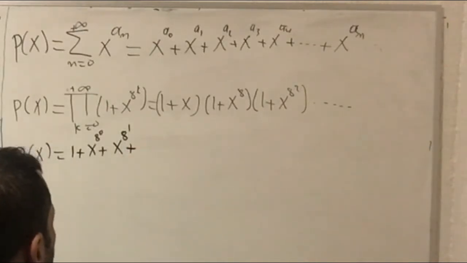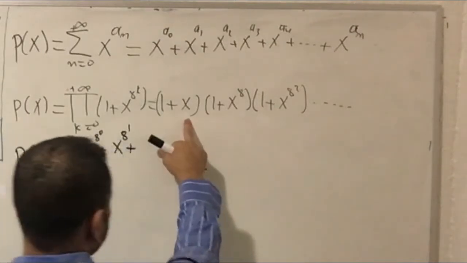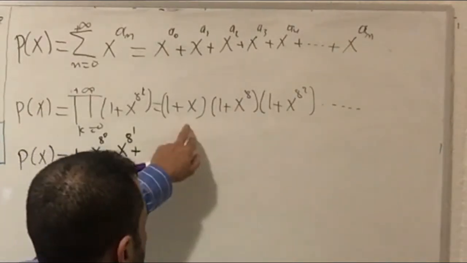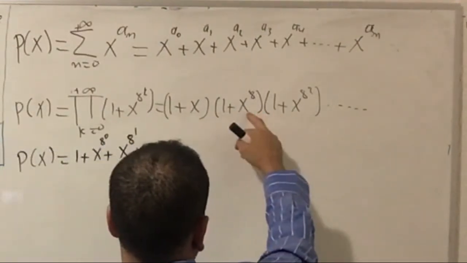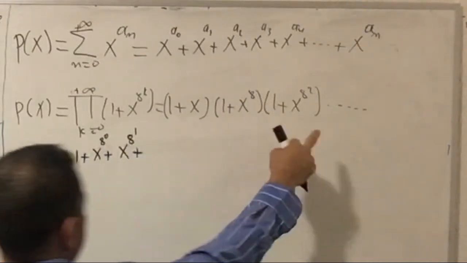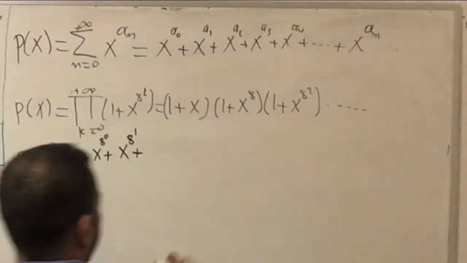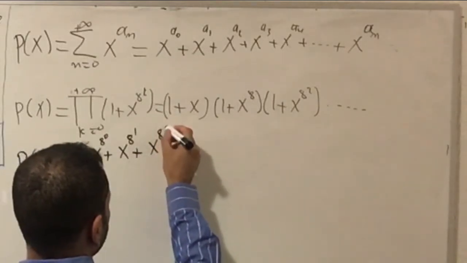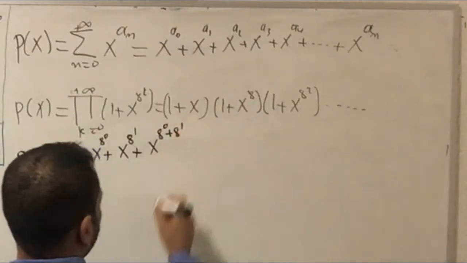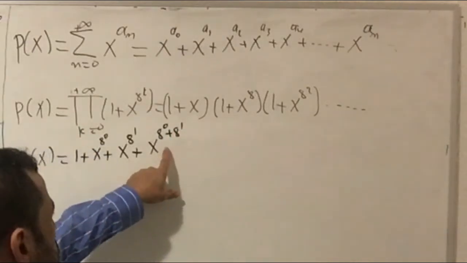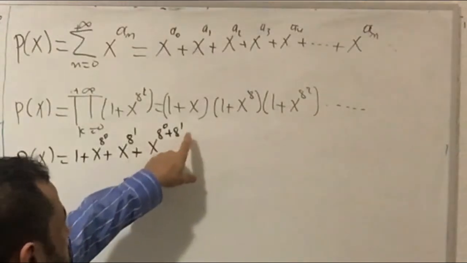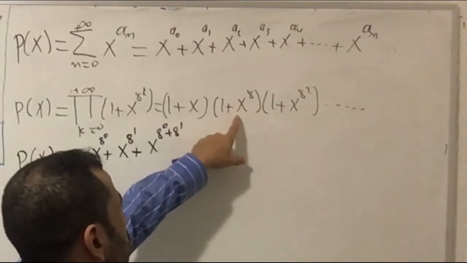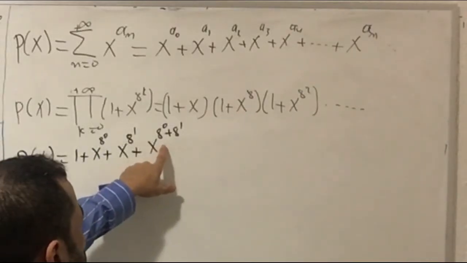I'm going to do the fourth choice. If I multiply x by x to the 8th, and then multiply by the 1 in the third term until you get the last term, I'm always getting this choice. So x to the 8 to the 0 plus 8 to the 1, okay? 8 to the 0 means 1, plus 8 is 9. That means x to the 9. If you multiply x by x to the 8, it gives x to the 9. I can write it in this form as well, okay?